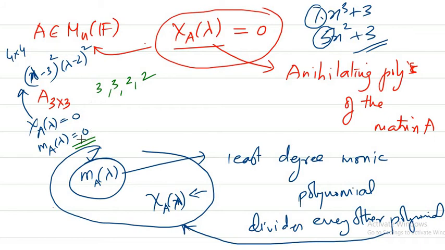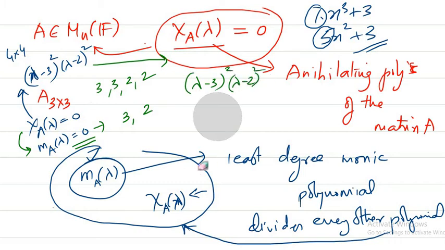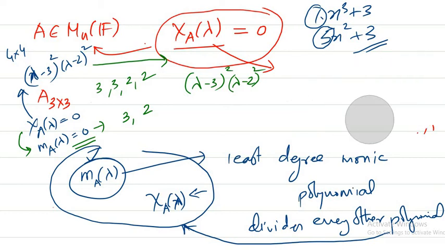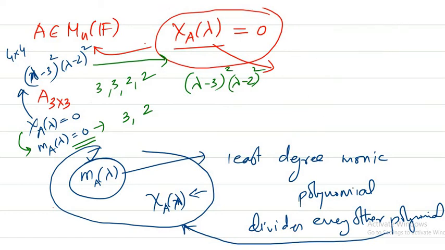The speciality of this minimal polynomial is that it will also have roots 3 and 2, but the multiplicity may be different. Sometimes you may get chi A of x itself as the minimal polynomial. Sometimes you will get some other polynomials. For example, suppose this is the characteristic polynomial. We are going to see what the minimal polynomial is.